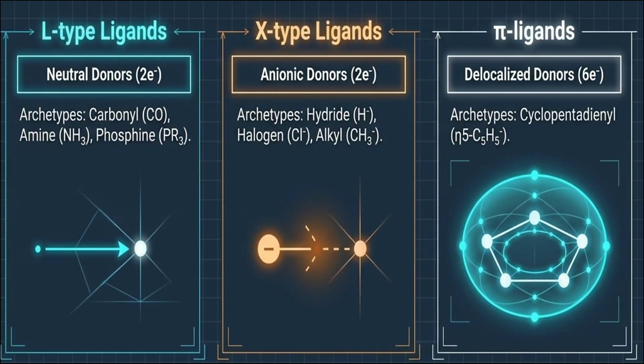See examples of L-type, X-type and pi-type ligands. Here, neutral ligands donate 2 electrons: carbonyl, phosphine and amine. Ionic donors which donate 2 electrons are X-type ligands, where you have hydride, halogen, alkyl. And pi-type ligands are delocalized donors donating 6 electrons, for example cyclopentadienyl ligands. How the ligands attach is given in a simple diagram.